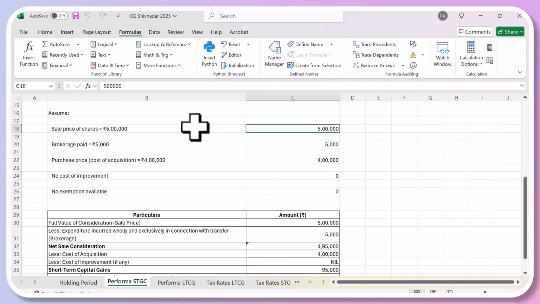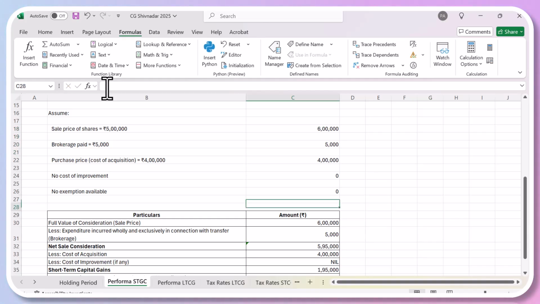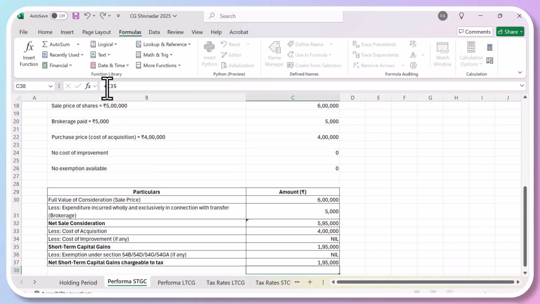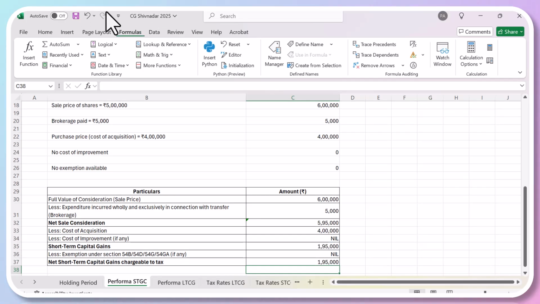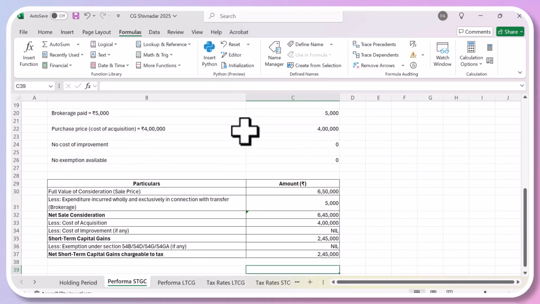Suppose the shares you bought were, for example, for 6 lakhs and sold for 4 lakhs. Short-term capital gain, this figure should actually be this. I'm just using this, the formula was missing here. So here you can always make a change and understand. Suppose it was 6,50,000. Then how much will your capital gain be? 2,40,000.